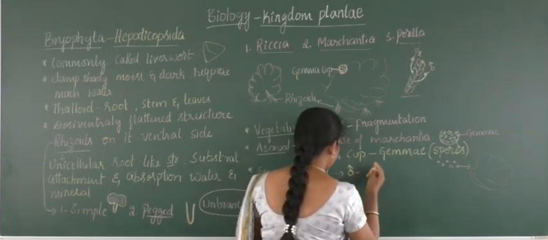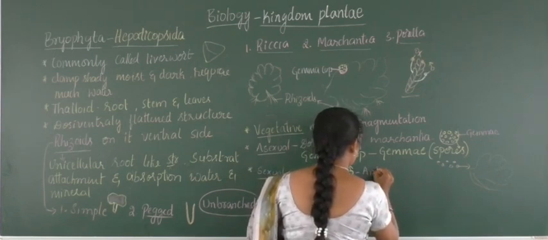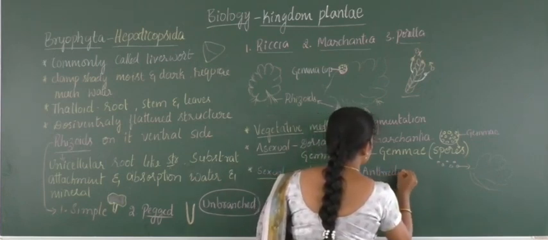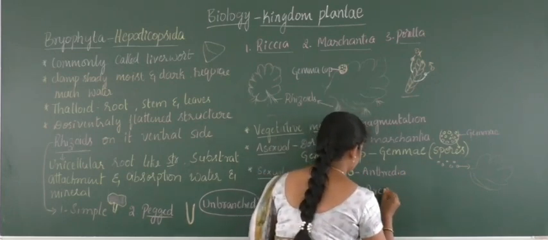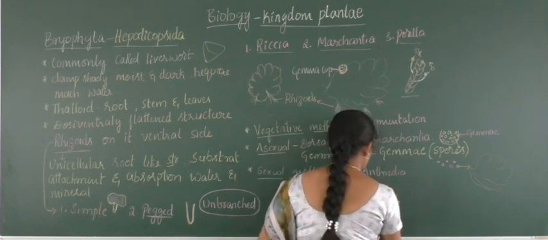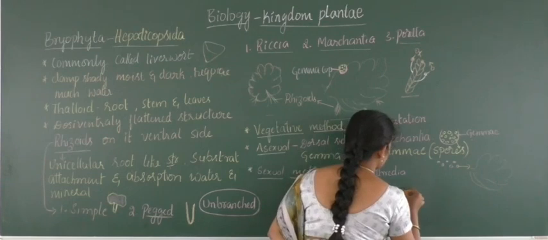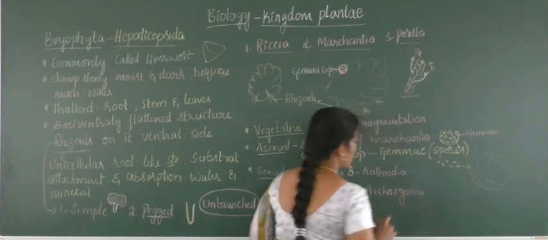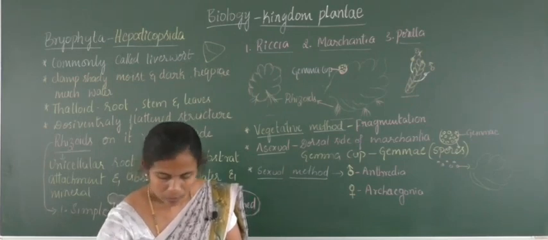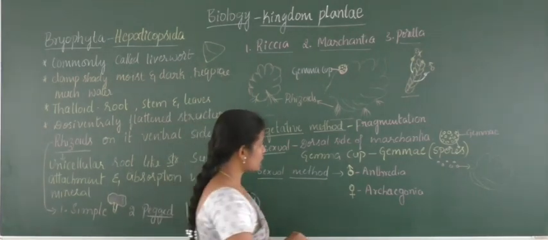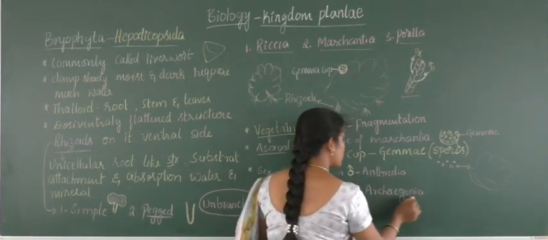The male is called antheridia, and the female is called archegonia. Right? Antheridia and archegonia. And the structures which bear these are the antheridiophore and archegoniophore.